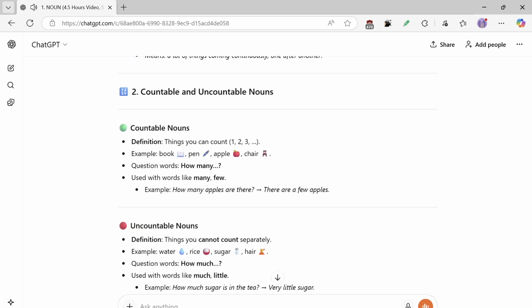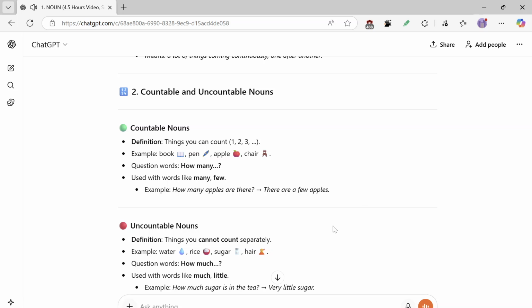Number 2, countable and uncountable nouns. Countable nouns: things you can count, 1, 2, 3. Examples: book, pen, apple, chair. Question words: how many? Used with words like many, few. Example: How many apples are there? There are a few apples.